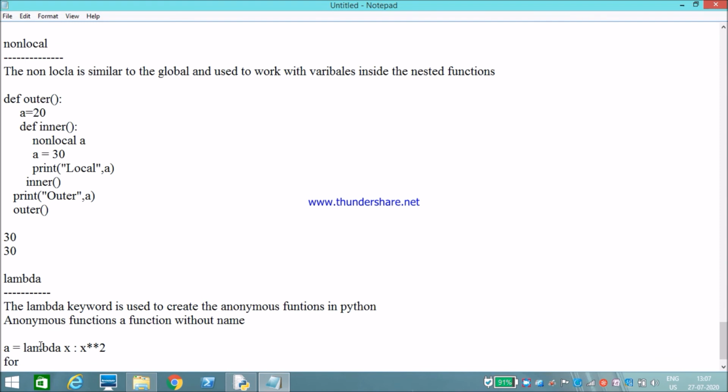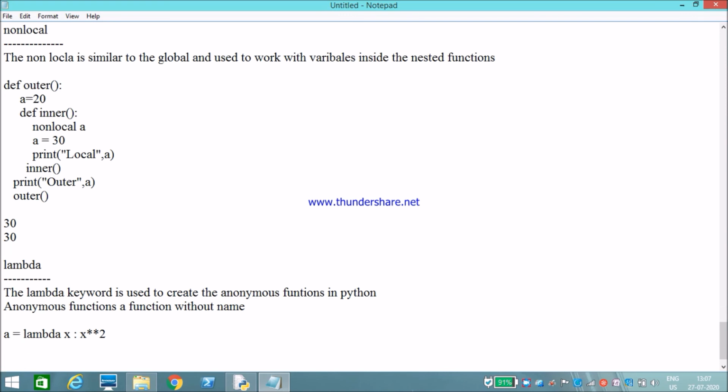The syntax is the lambda keyword followed by an argument list followed by an expression. There can be any number of arguments, but there should be only one expression. Keep that in mind. We will discuss more about it in the anonymous function chapter. Okay, I have created an anonymous function using lambda.